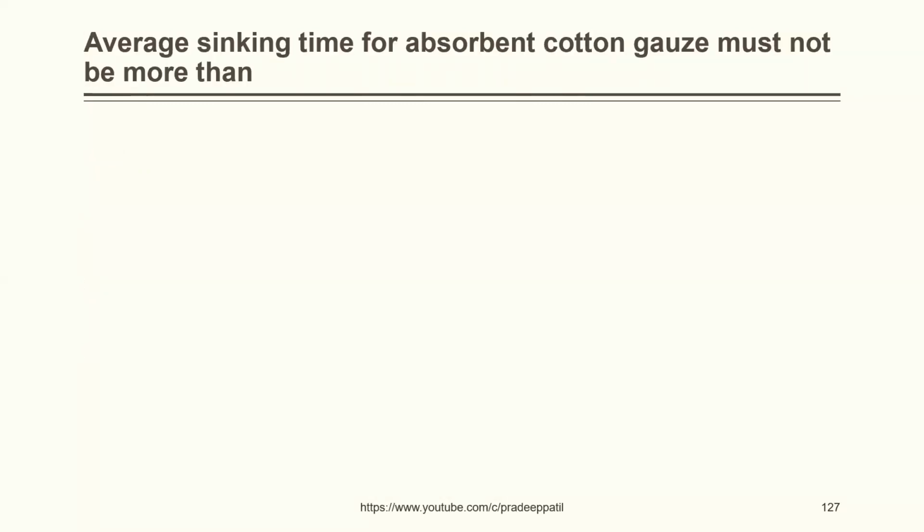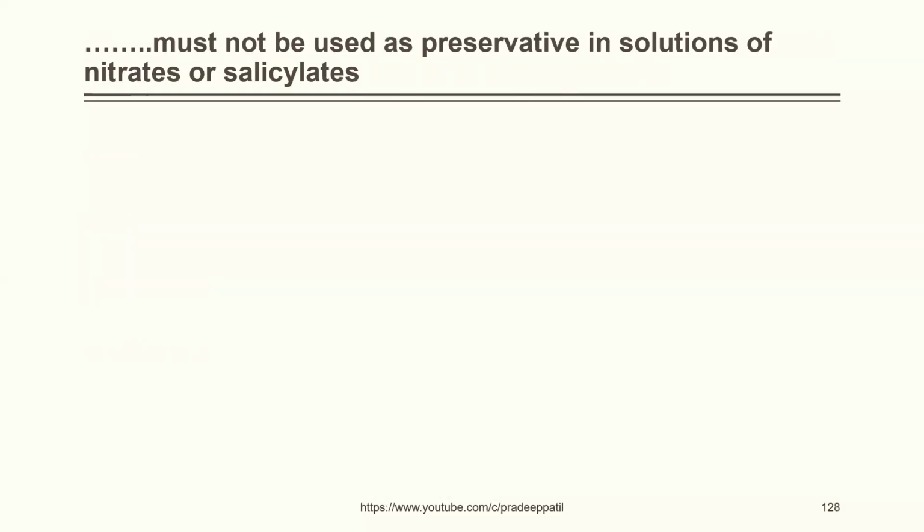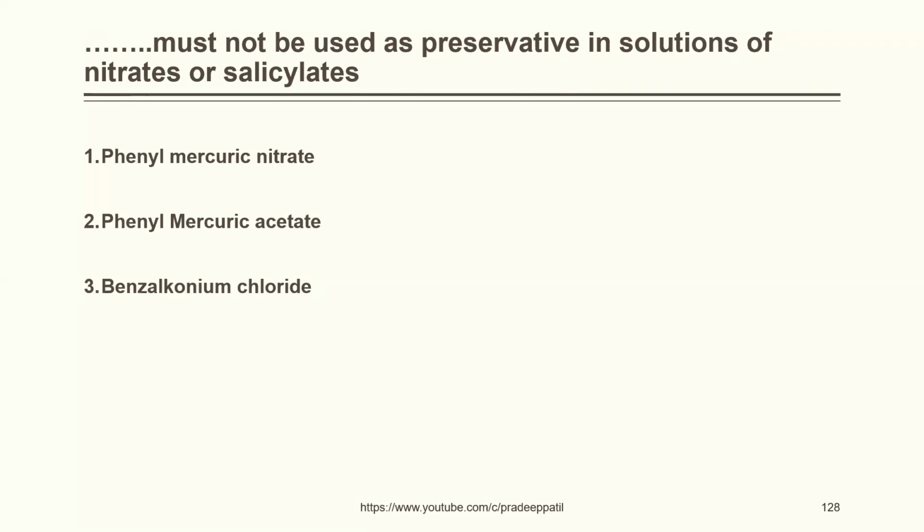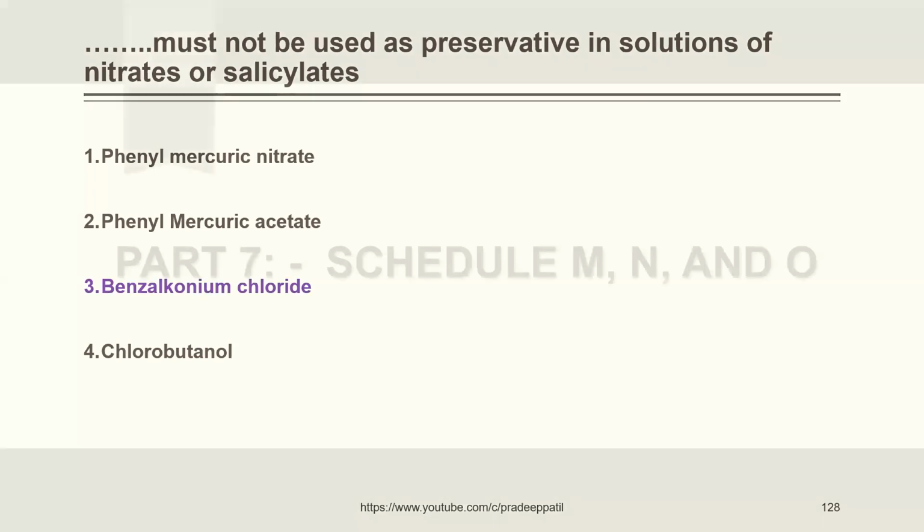Average sinking time of absorbent cotton gauze must not be more than 5 seconds, 10 seconds, 15 seconds, 20 seconds. The correct answer is 10 seconds. Dash must not be used as preservative in solutions of nitrates or salicylates. One is phenyl mercuric nitrate, next phenyl mercuric acetate, benzalkonium chloride, chlorobutanol. The correct answer is benzalkonium chloride. It must not be used as preservative in solutions of nitrates or salicylates.